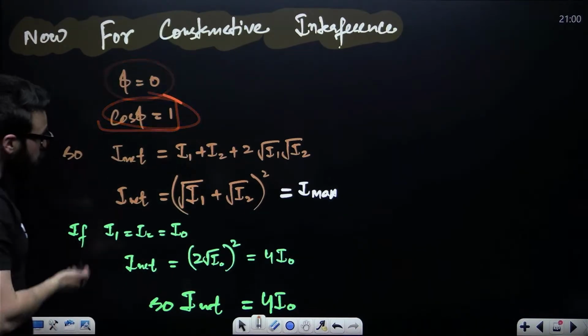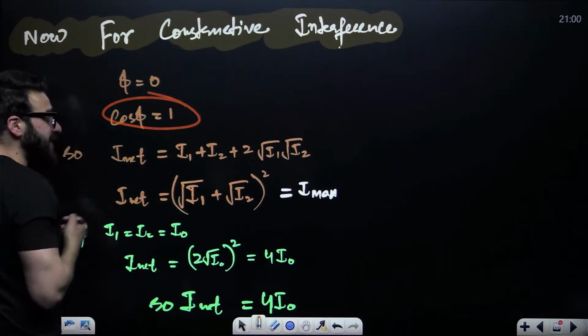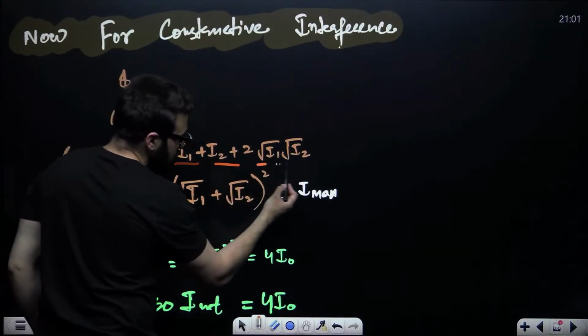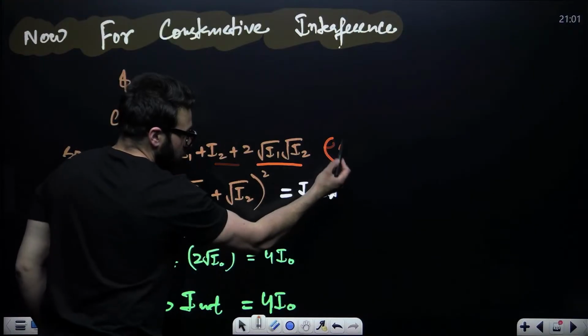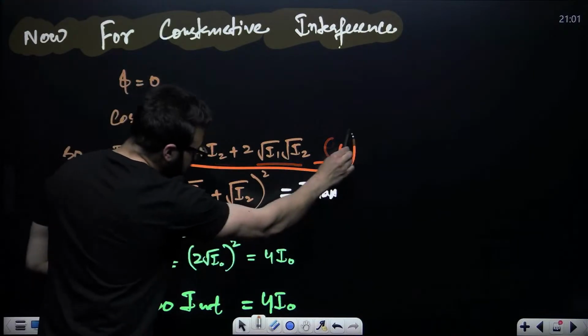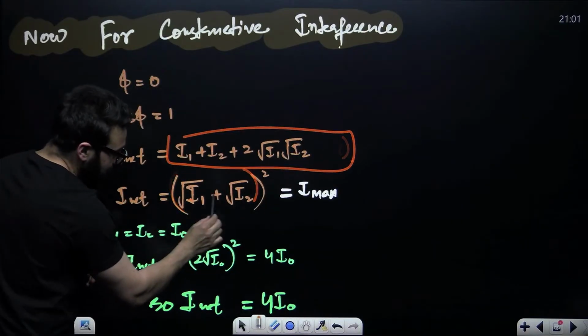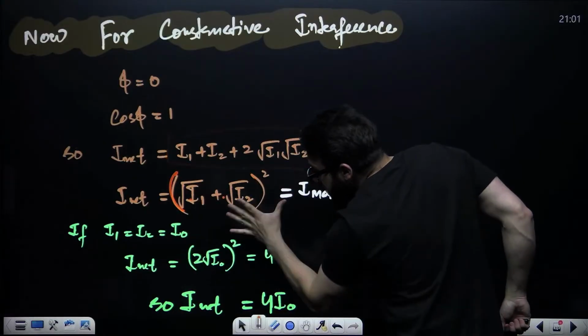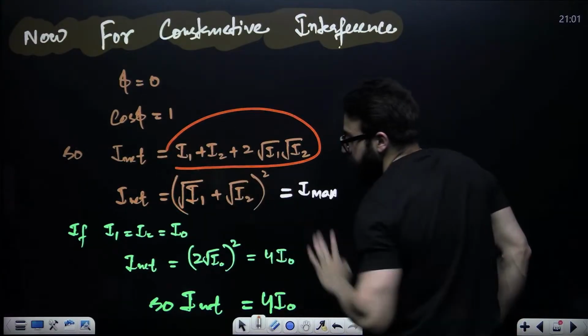When cos phi is 1, I net is equal to I1 plus I2 plus twice root of I1 root of I2. You can write this as root I1 plus root I2 whole square, because it is (A plus B) whole square. If you open this up, it will come out to be this only.